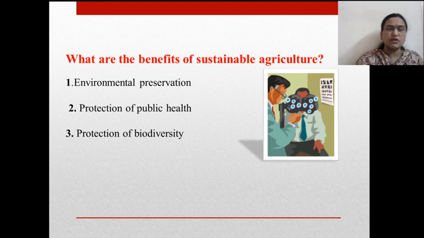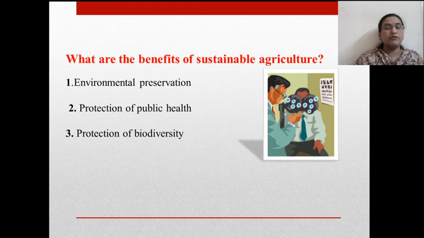So this is one of the negative effects on health due to the use of chemical fertilizers and chemical pesticides for farming activity. So if you want to protect health, we have to go with sustainable agriculture.